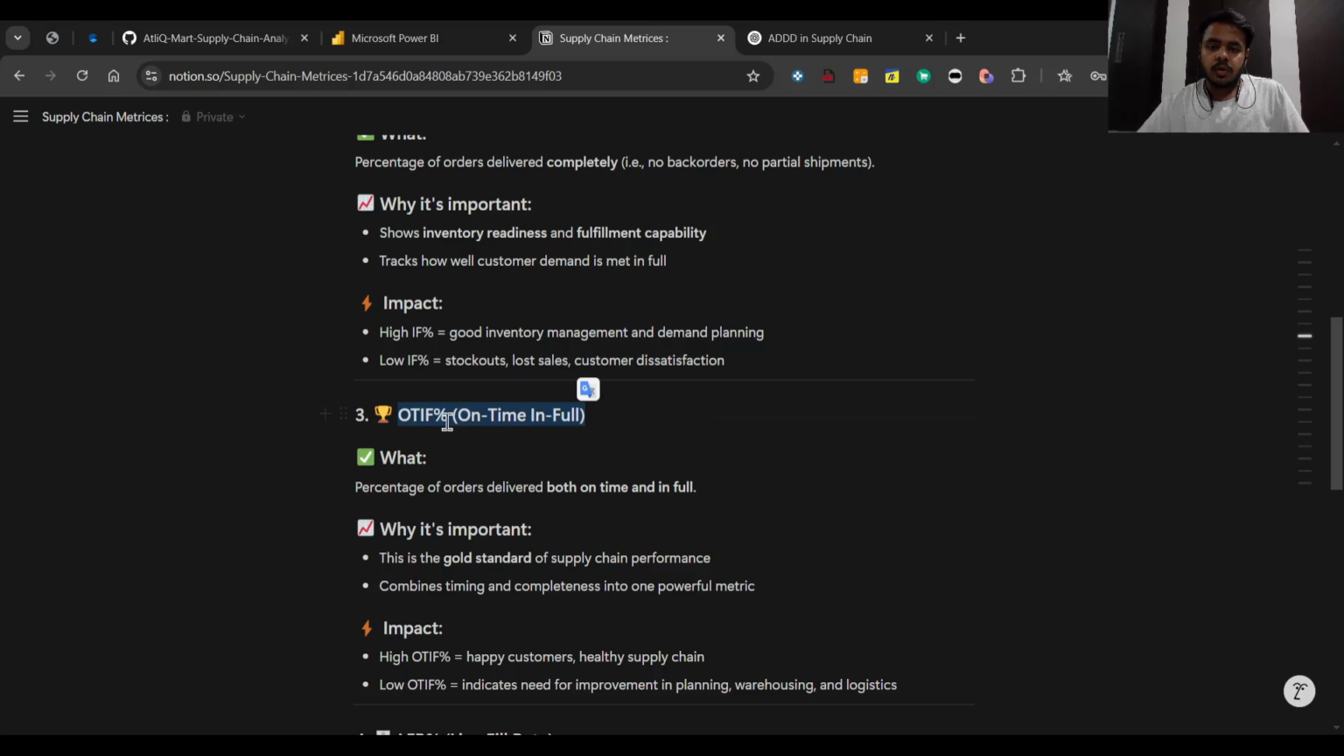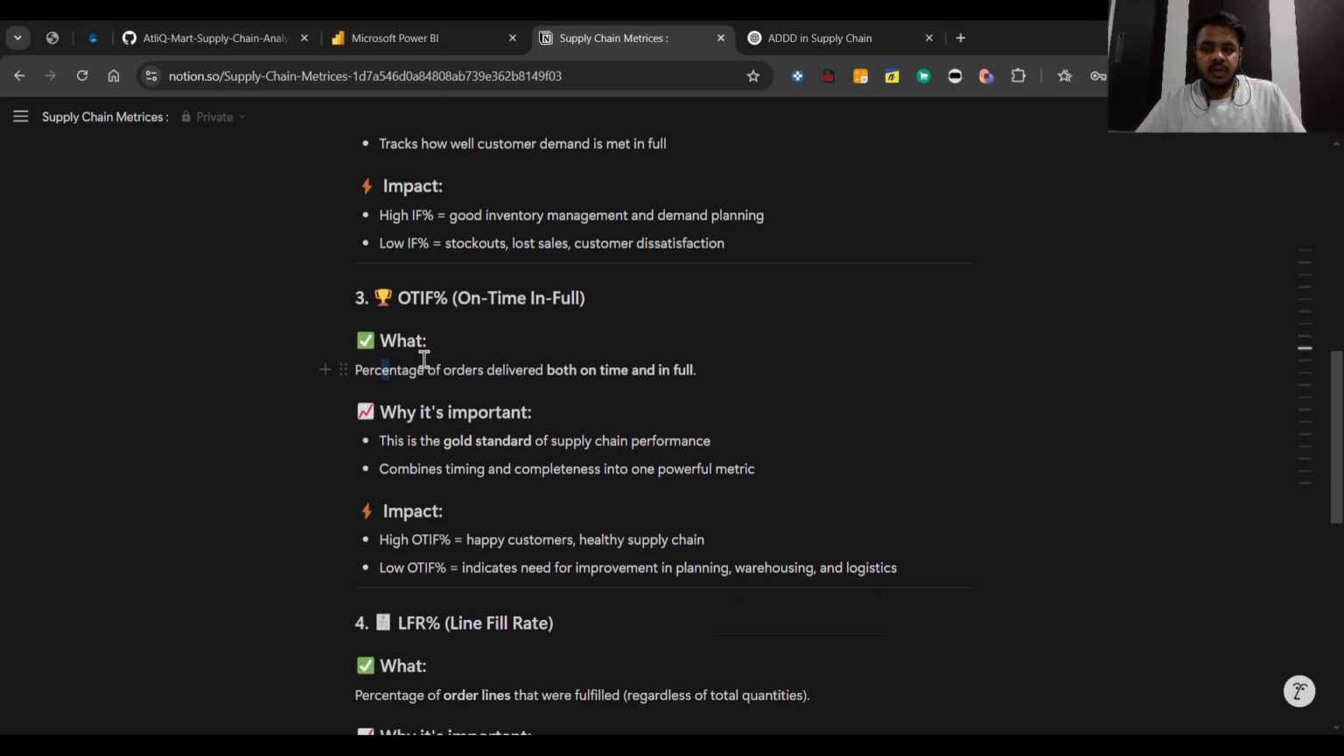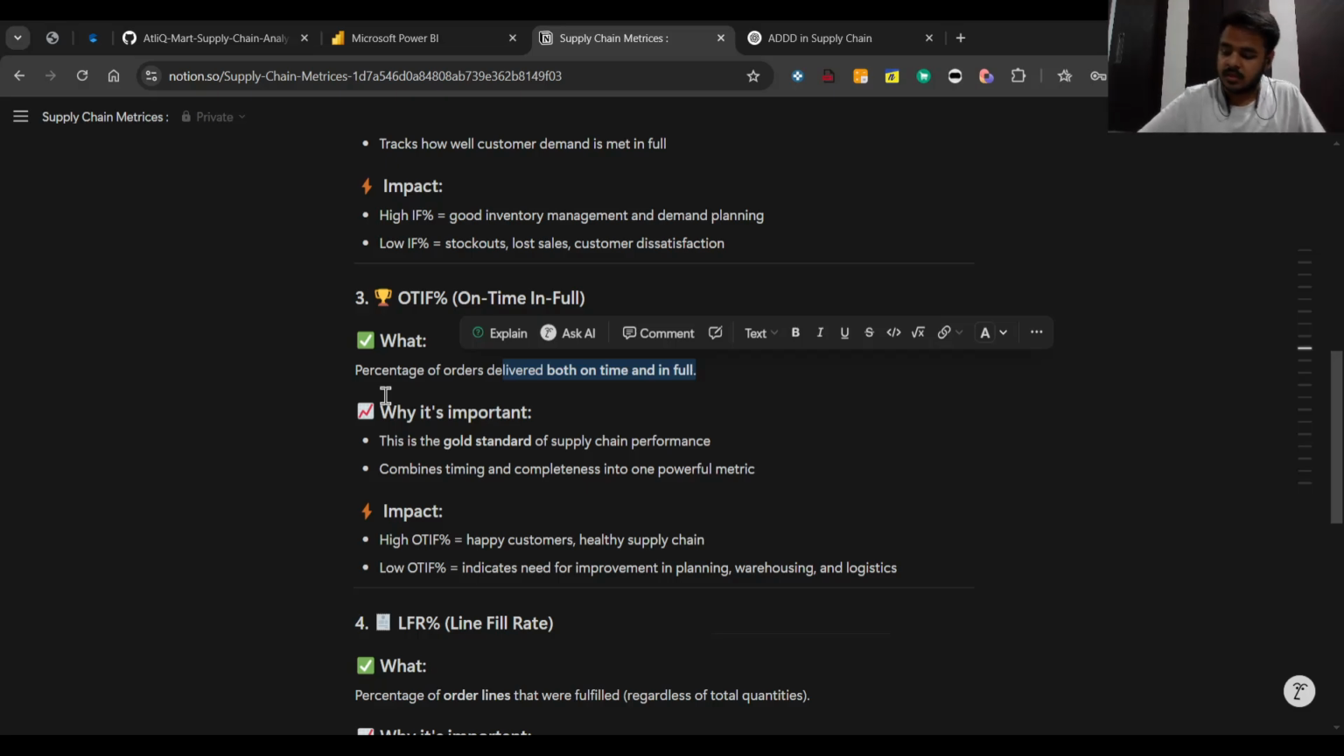Now, going to the third metric, that is the OTIF percentage. It is the backbone of the supply chain analysis. Why? Because it considers both the timeliness and the in full percentage. So what does it say? It is the percentage of order lines delivered both on time and in full. It is very important to calculate the OTIF percentage, and we have calculated it across the cities and the products, right? So we will see that next.